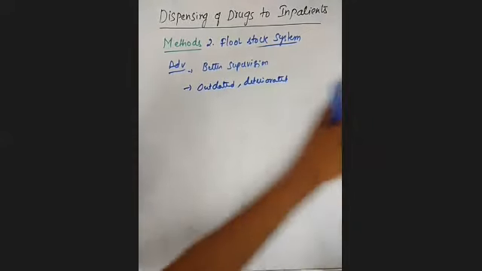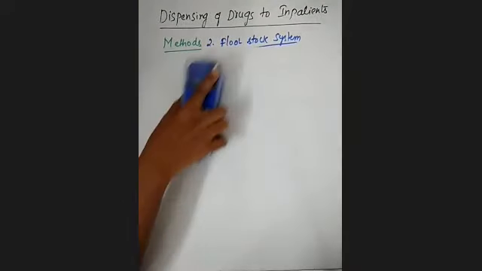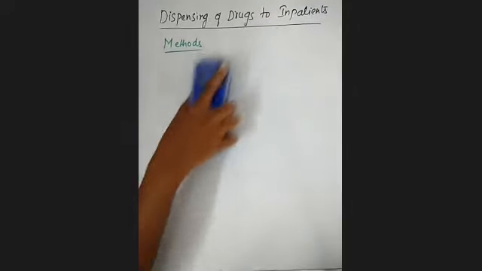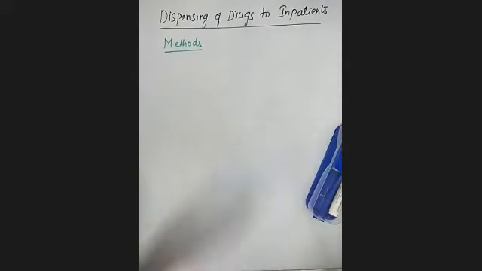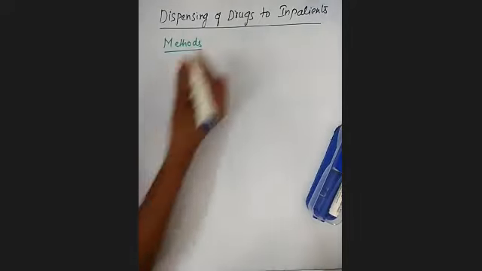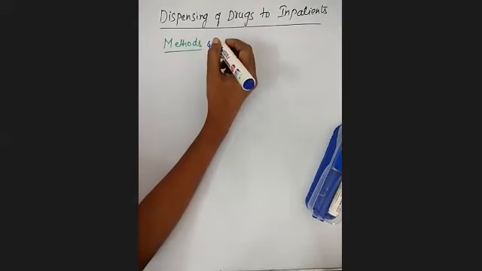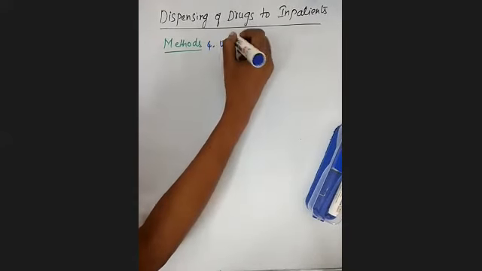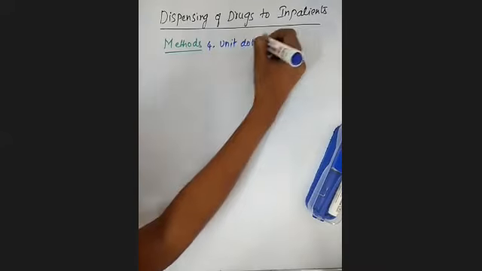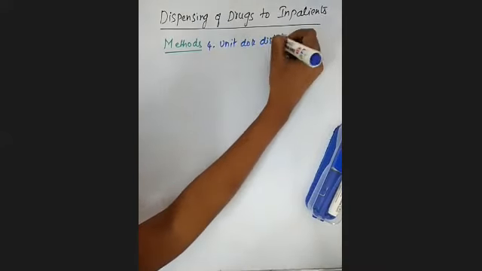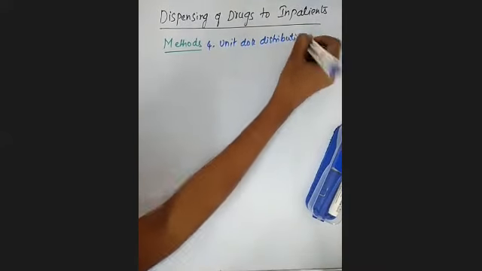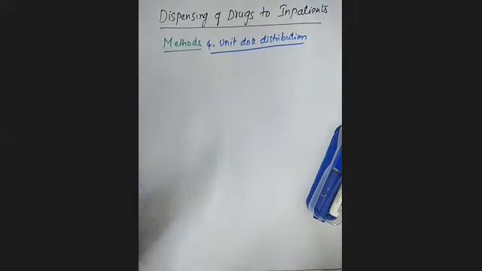And the third method is a combination of the first two. That means some hospitals can follow both methods we previously discussed, that is the individual drug order system as well as this floor stock system. And the fourth one is the unit dose distribution system.